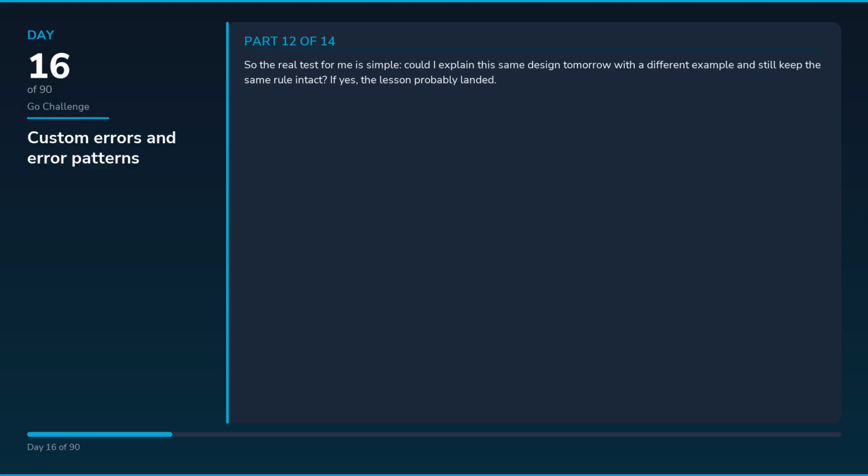So the real test for me is simple: could I explain this same design tomorrow with a different example and still keep the same rule intact? If yes, the lesson probably landed. I also like asking where the first confused teammate would get stuck. That question usually points straight at the place where the boundary is still implied instead of written down.